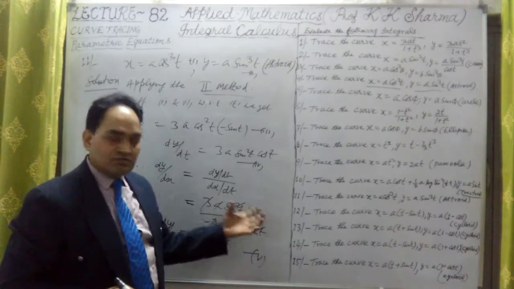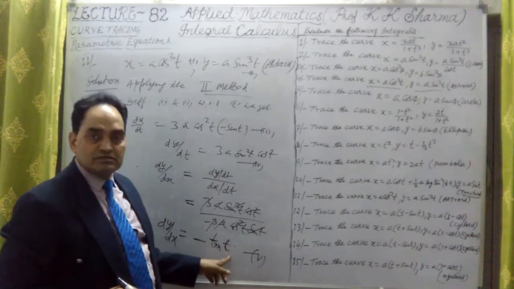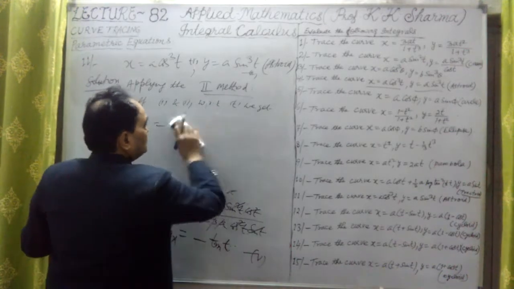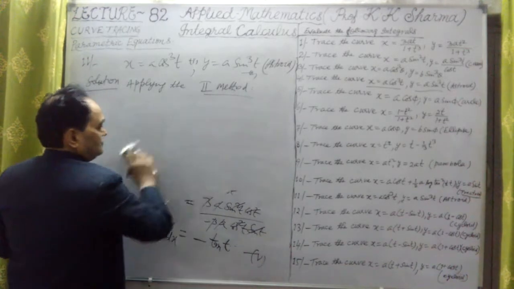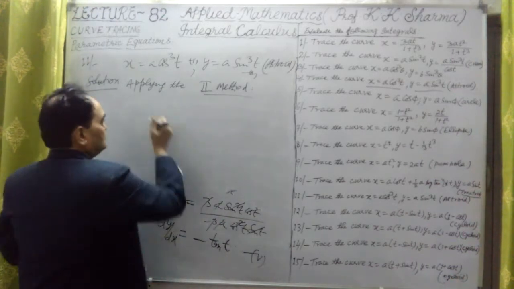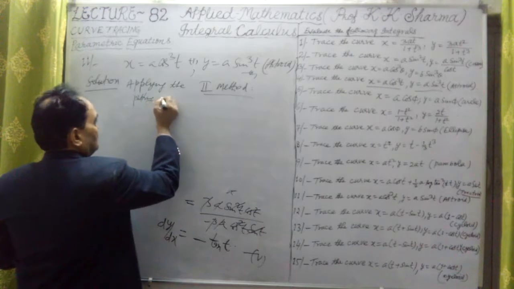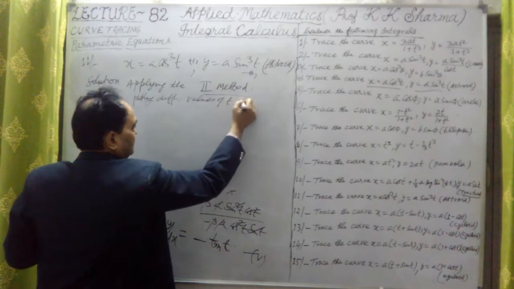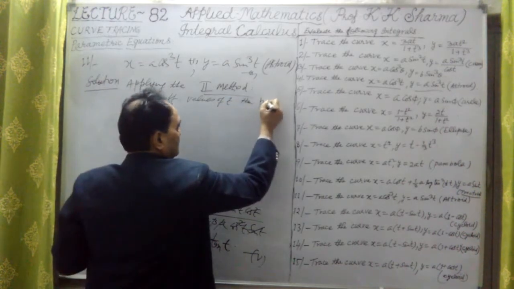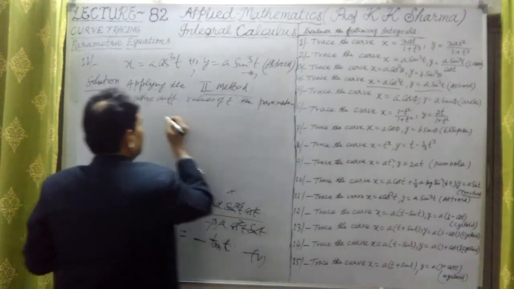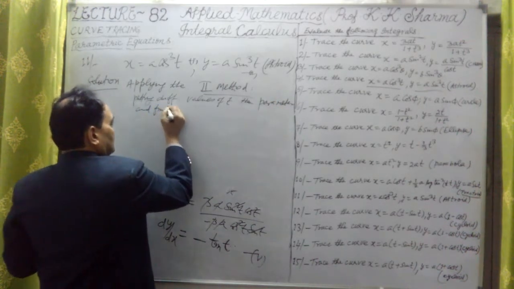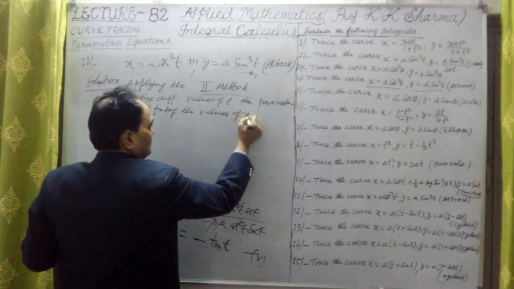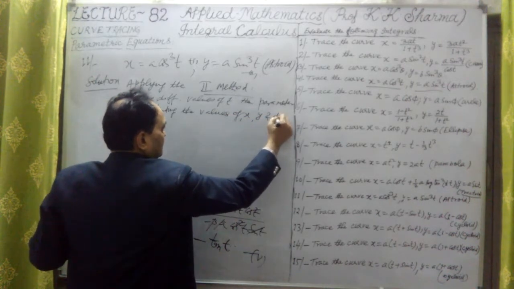Now putting different values for t. Again, angles we will substitute here. Let me find what the curve will be here. So let me find a table, putting different values of t, the parameter, and finding the values of x, y, and dy by dx.